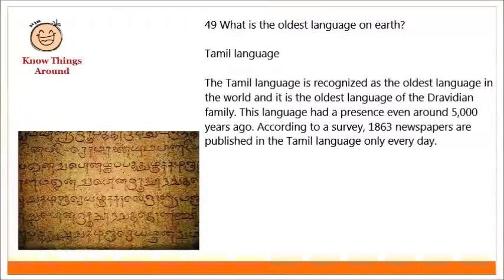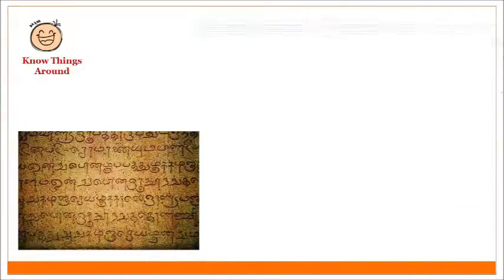What is the oldest language on Earth? It is the Tamil language. The Tamil language is recognized as the oldest language in the world, and it is the oldest language of the Dravidian family. This language had a presence even around 5,000 years ago. According to a survey, 1863 newspapers are published in the Tamil language only every day.